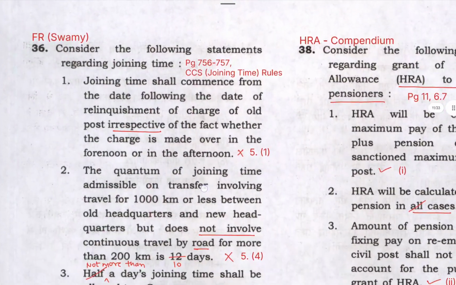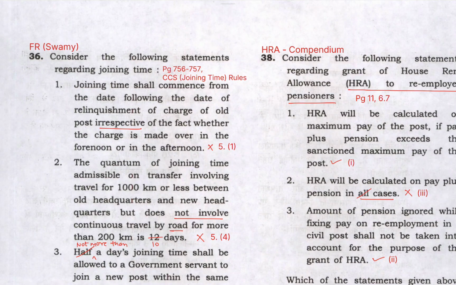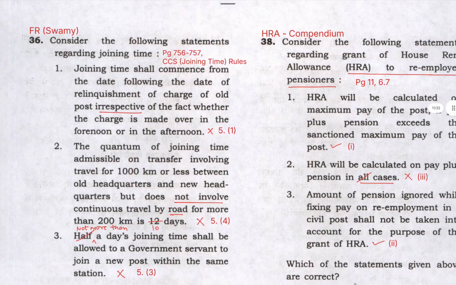So let's move on to question number 36. Consider the following statements regarding the joining time. So this is part of central government rules on joining time, CCS joining time rules. This is given as appendix in fundamental rules handbook on page 756 and 757. So you can refer to this Central Civil Services joining time rules, because I think two questions are asked from these rules in this paper.